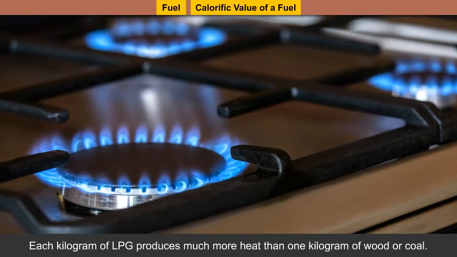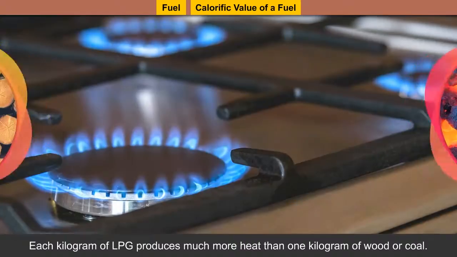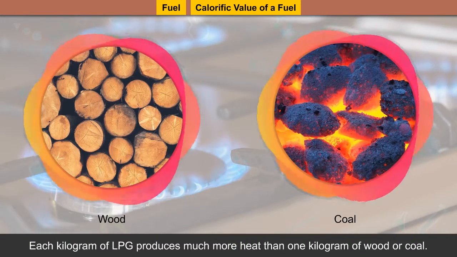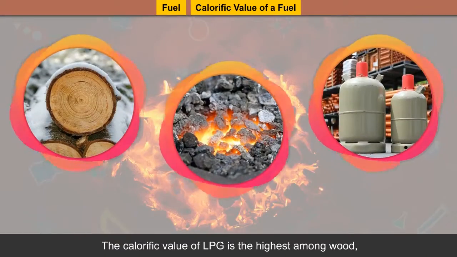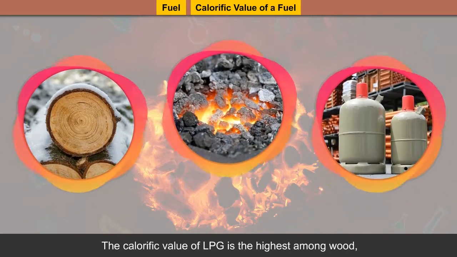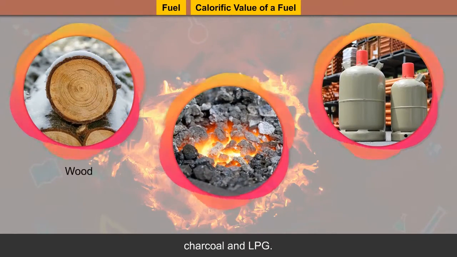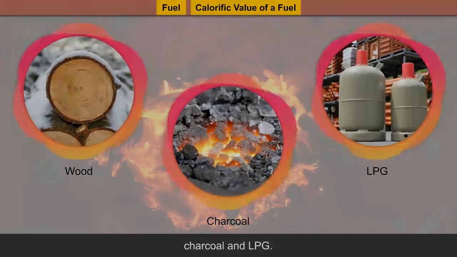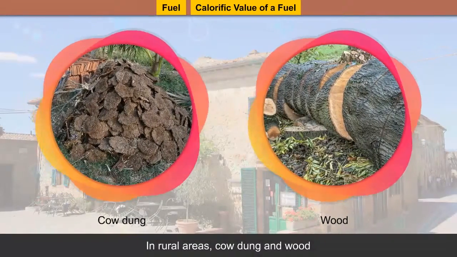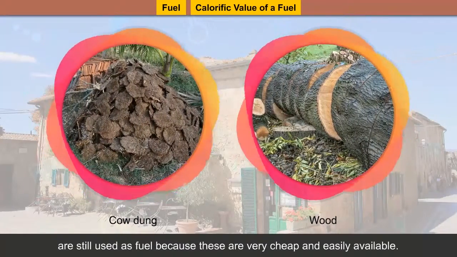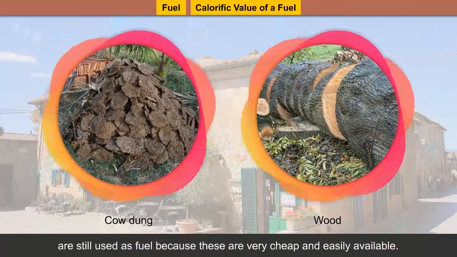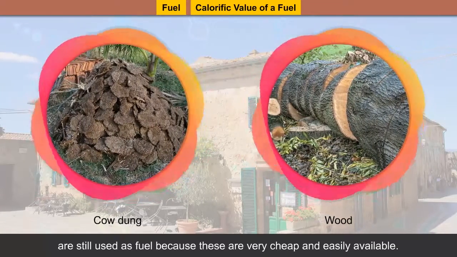Each kilogram of LPG produces much more heat than 1 kilogram of wood or coal. The calorific value of LPG is the highest among wood, charcoal and LPG. In rural areas, cow dung and wood are still used as fuel because these are very cheap and easily available.